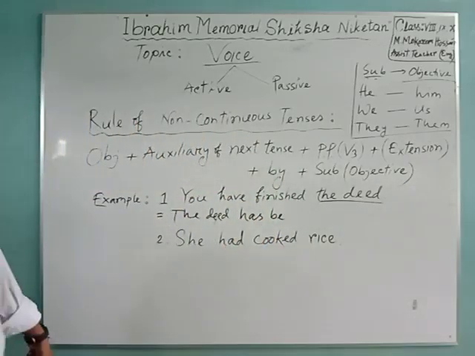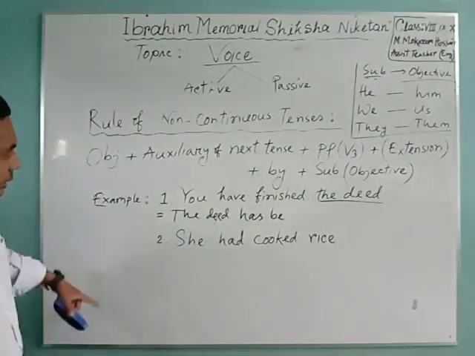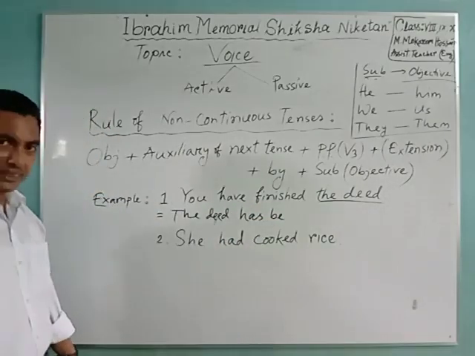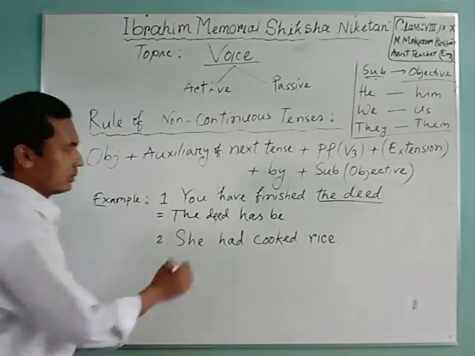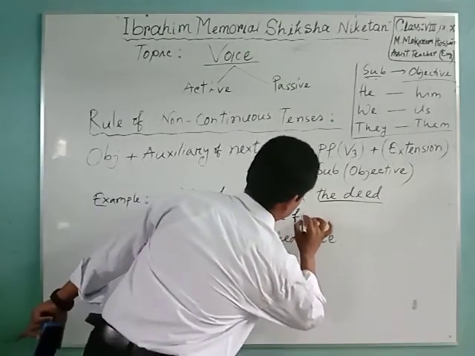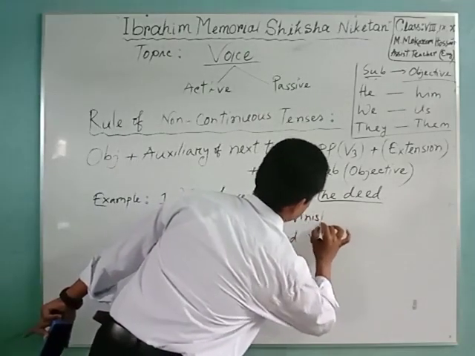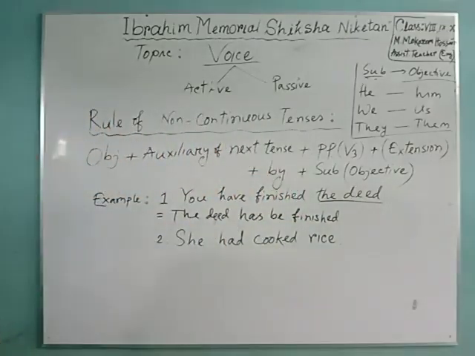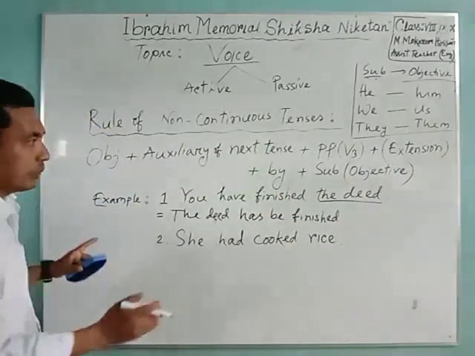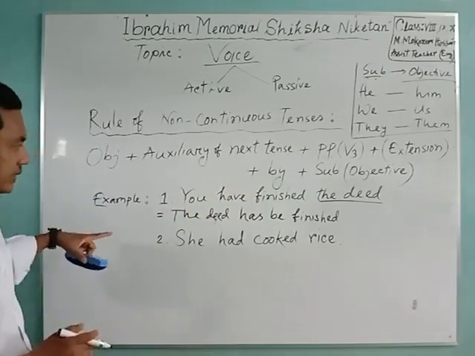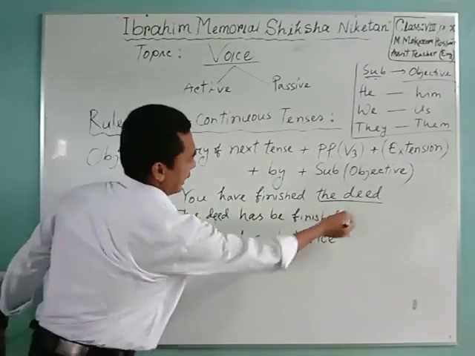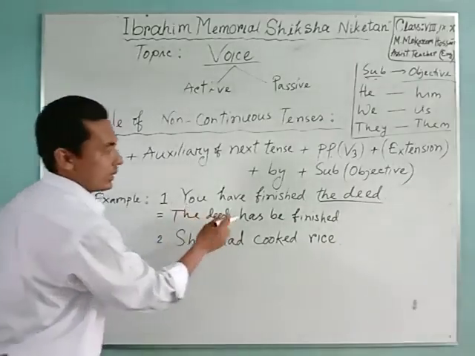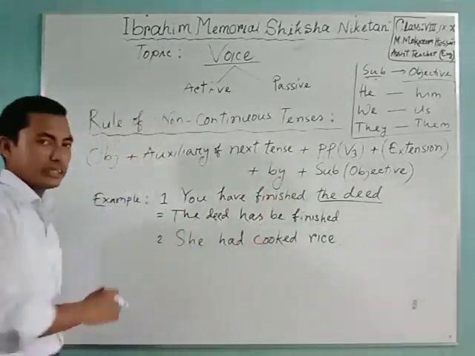Then past participle. And here the verb is finished. Finished is also the past participle here. Finished. Then extension. If we have any extension, then we have to take this part. Here we have object, verb, auxiliary, then subject. That means no extension in the sentence.